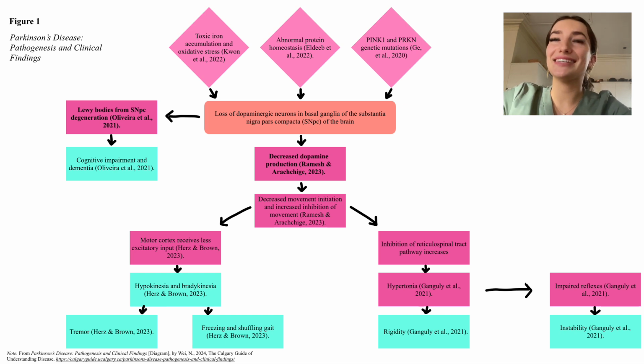Firstly, we have oxidative stress caused by toxic ion accumulation, understood to be the most substantial modifiable risk factor for PD. Progressive disruption to ion homeostasis, or excess ion levels in the substantia nigra pars compacta, or SNPC, of the brain is a direct cause of oxidative stress. Oxidative stress will lead to neurodegenerative disease due to oxidative damage-induced cell death.